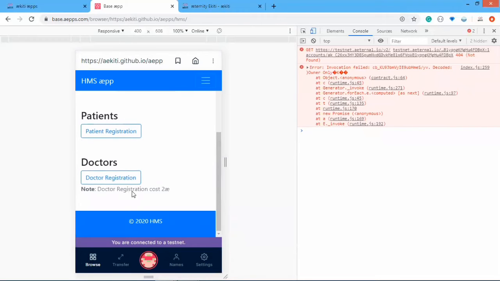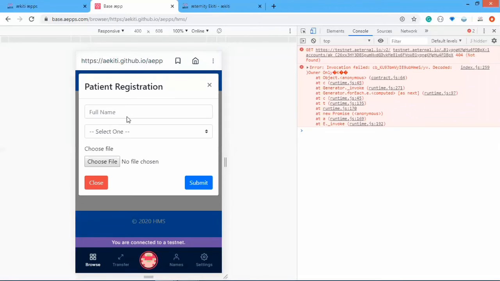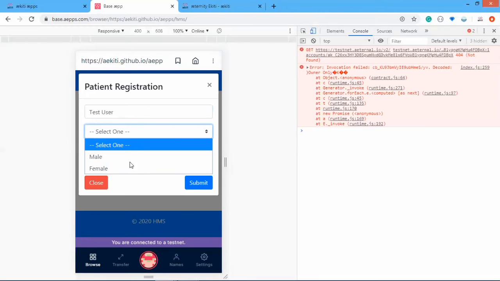As I said, doctor registration costs 2 AE, while patient registration is for free. And right here on the home, we have the patient and we have the doctor. So I'll make this registration for patient. Patient is just entering a name. Let me just write test user and select one. Okay, female.